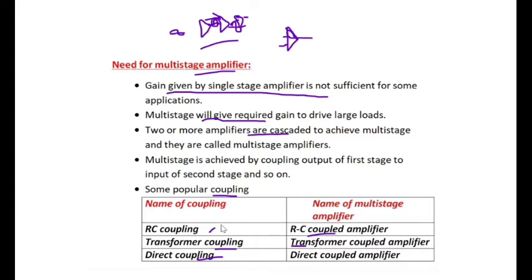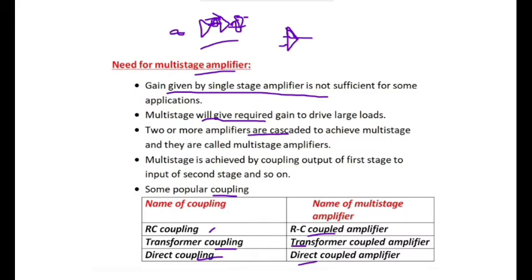If we do not use any coupling device and it is direct coupled, then we call it a direct coupled amplifier. Why are we using direct coupling? We will discuss it later. Based on the frequency range of operation, we use different couplings. Direct coupling is for low frequencies, and we will see it later.